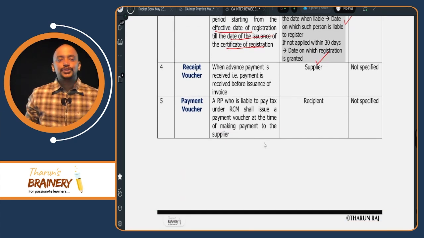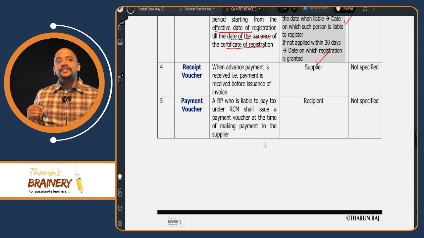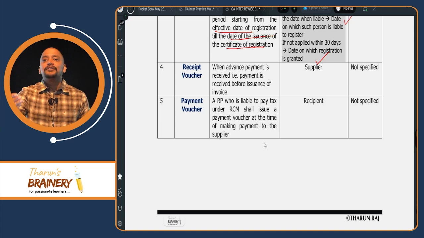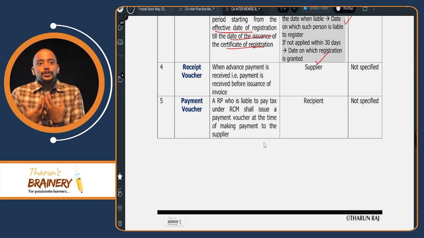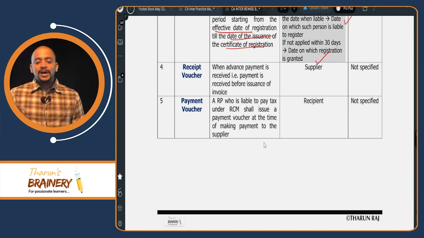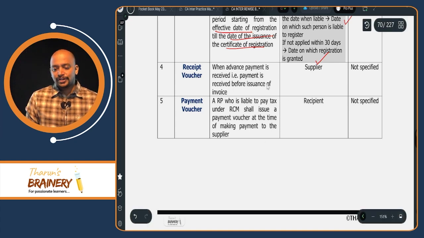Then receipt voucher. A receipt voucher is a document which will be given by the supplier to the recipient whenever payment is received before preparing the invoice. That is, the invoice is not yet given, but advance is collected. For that advance there should be some evidence. So that's why the supplier should give a receipt voucher to the recipient. When advance payment is received, payment received before issuance of invoice, then the supplier will give a receipt voucher.